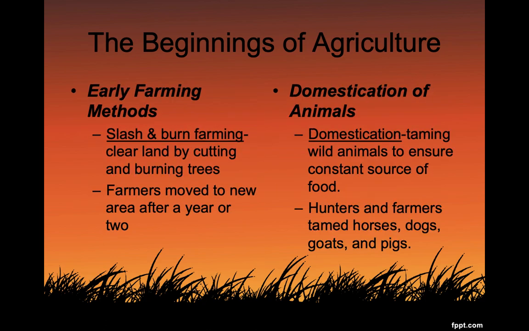The earliest methods were a slash and burn method of farming, where they would clear the land by cutting and burning all the trees. And then farmers would move to a new area after a year or two so that they wouldn't completely deplete the nutrients in the soil. They'd come back for different seasons. They also learned to domesticate or tame wild animals so that they had a constant source of food. Hunters and farmers tamed horses, dogs, goats, pigs. That was all on their diet at the time, plus they could get other things from those animals.